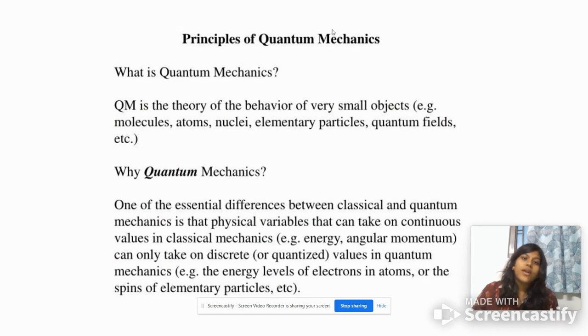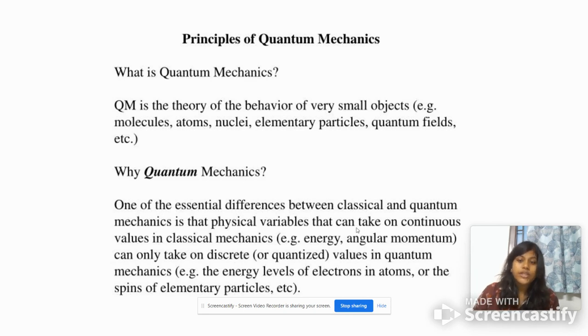Now, quantum mechanics is built upon some principles, and the main one is that quantum mechanics is the branch where you study small objects. If we're talking about a car, you don't need quantum mechanics. But if we're talking about atoms, then you need to care about quantum mechanics.